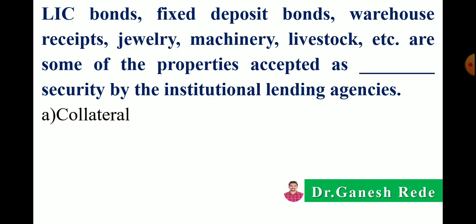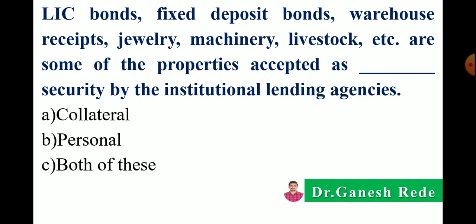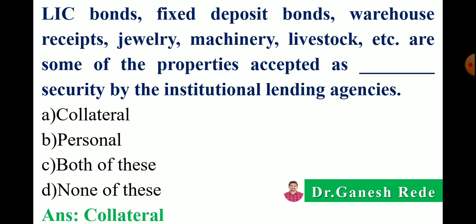So the options are: an example of collateral securities, personal securities, both of these, or none of these. Correct answer is LIC bond, FD (fixed deposit), warehouse receipt, jewelry, machinery, livestock. These are movable properties, so they are examples of collateral security.